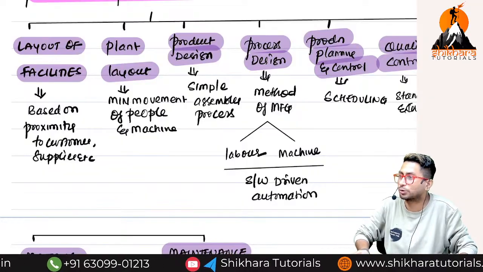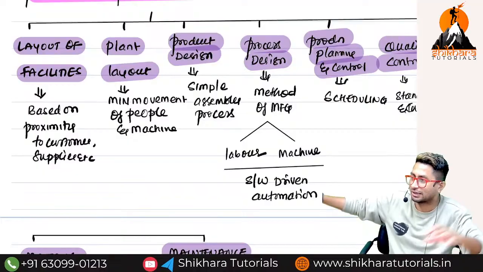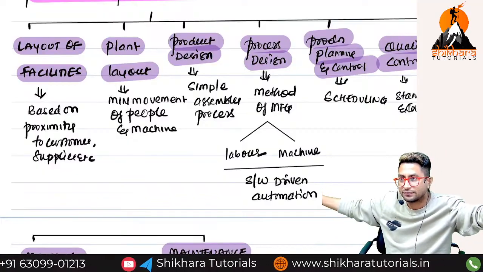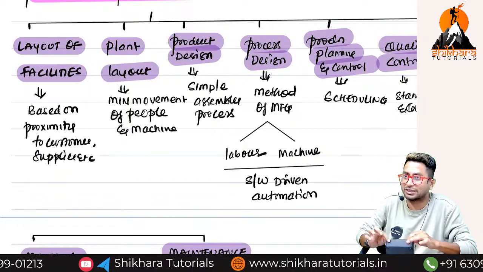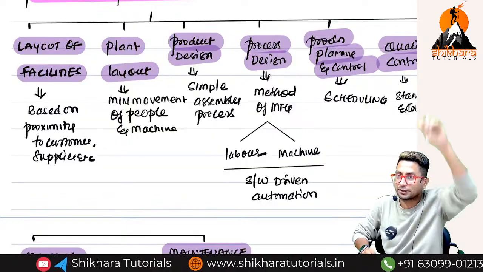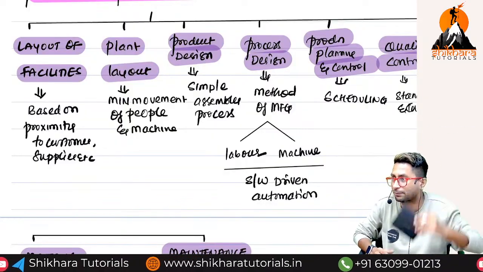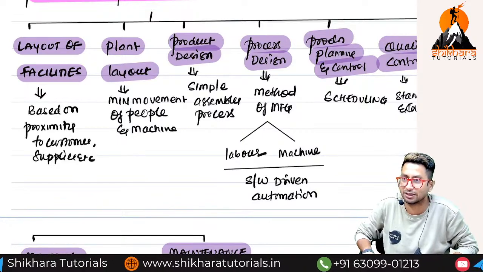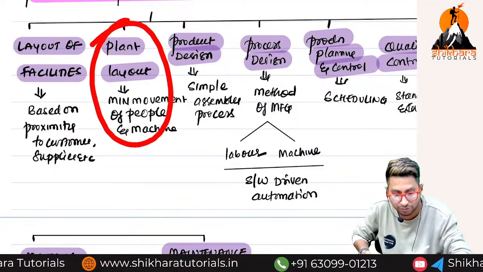If plant layout is not good, it will take time for movement of machines. And imagine I am having a big plant. Like here, the place where I'm sitting is the warehouse. 1 kilometer far away from the warehouse is the factory. From warehouse to factory, it will take 15-20 minutes for me to take and deliver the product. Production will be delayed, right? Production cost will increase. So that is why plant layout is very important.